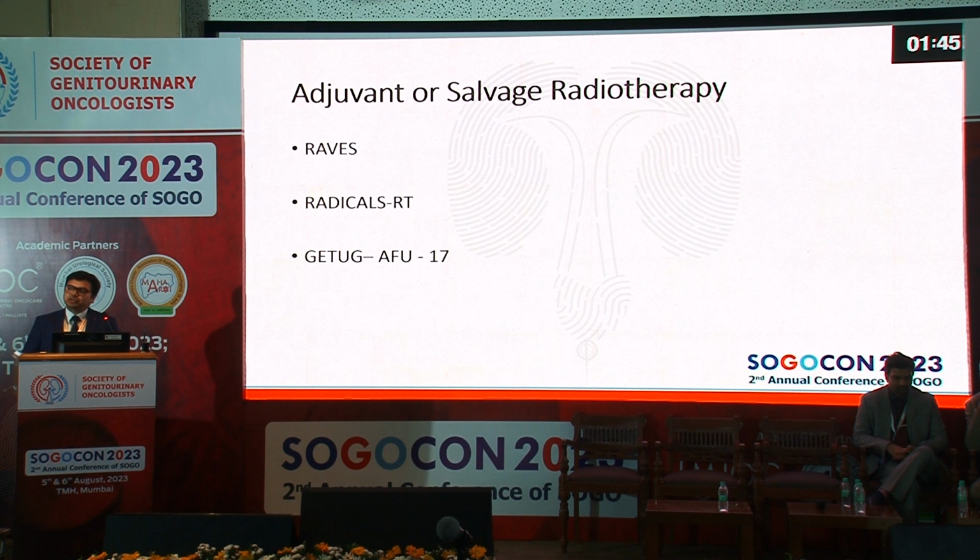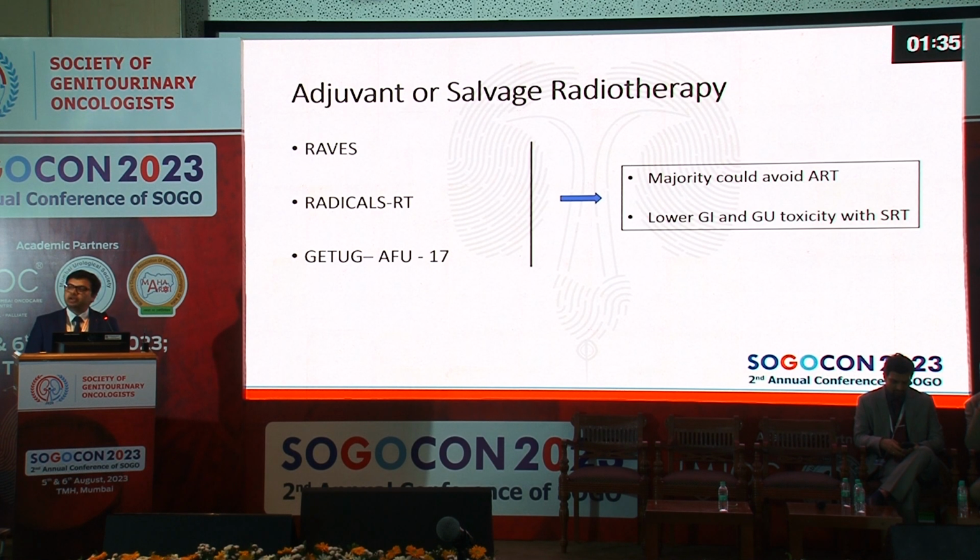Now, whether to give adjuvant or salvage radiotherapy, we have 3 trials, all of them very good trials: the RAVES, the RADICALS, and the GETUG-AFU. All of these trials have shown that the majority of these patients could avoid adjuvant radiotherapy, and it has the advantage of having a lower GI and genitourinary toxicity with salvage radiotherapy.